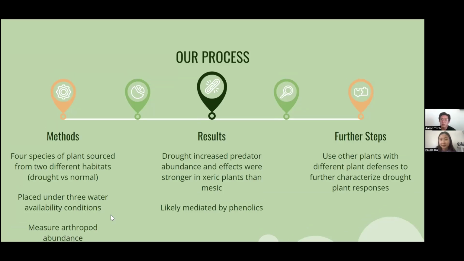So with our further steps, we plan to use other plants with different plant defenses in order to further characterize the interactions between drought and plants and insects. This would help us outline the importance of biodiversity and ultimately take measures towards building a stronger overall ecosystem and Jenga tower. Thank you.